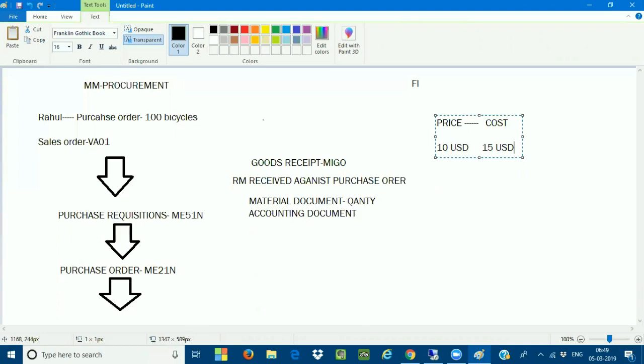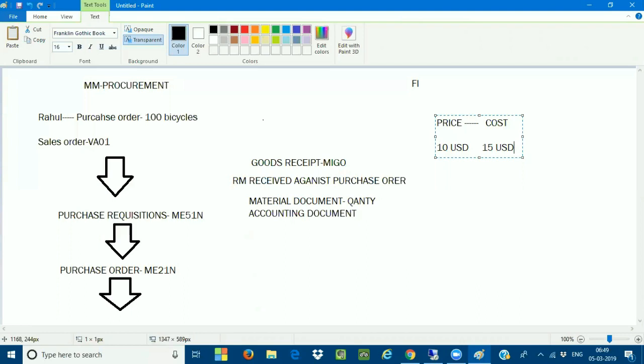Price is completely different and cost is completely different here. I hope I'm making it very clear to all of you. Price is the initial cost of the material, and the cost includes all the additional expenses which have been incurred for the particular material. That is going to be called the cost. Clear, all of you?